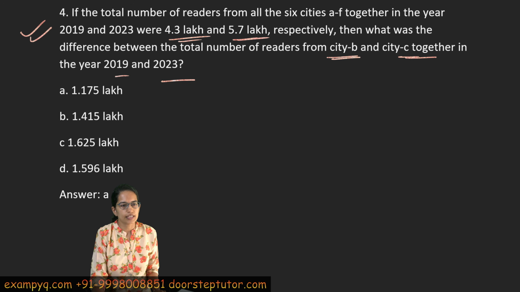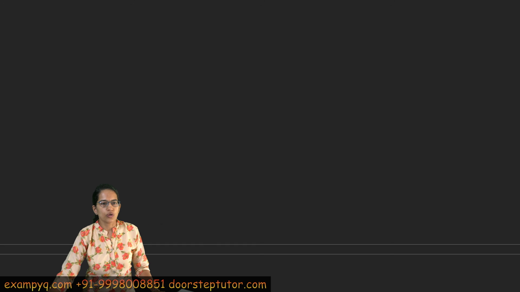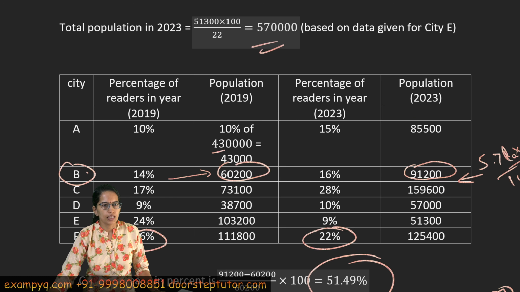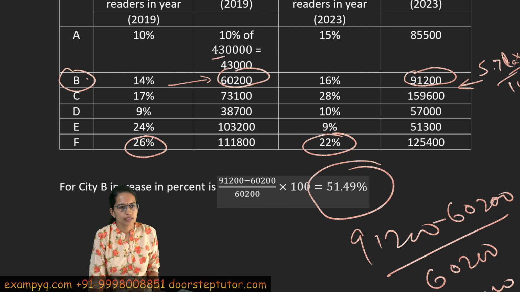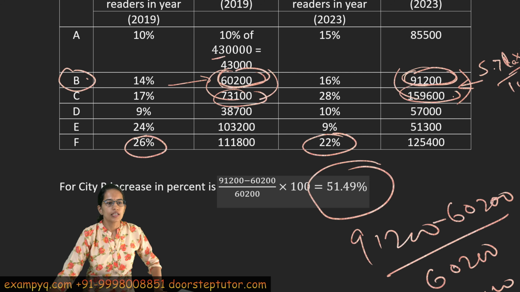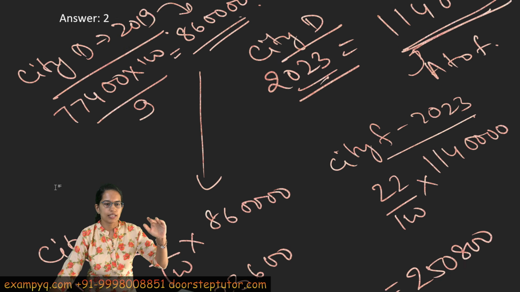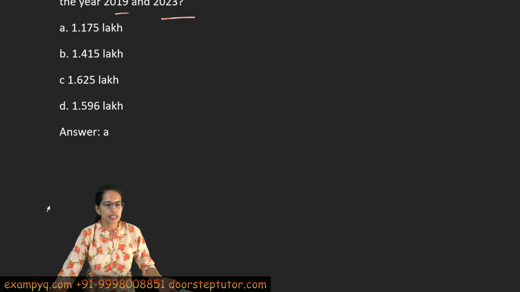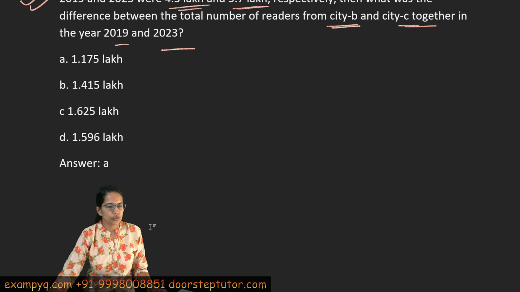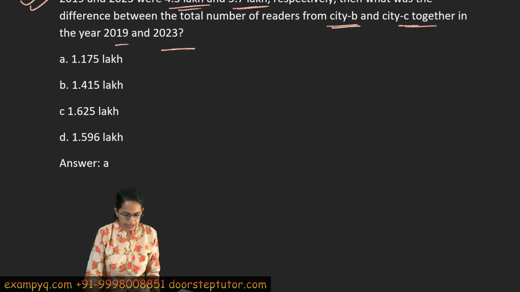in 2019 and 2023. If I go back to the same table, you can see for city B the values are given here, right? And for city C the values are given here. For that question you have to add up these two values and add up these two values, right? Because we have already calculated it till that level, I won't repeat it here.